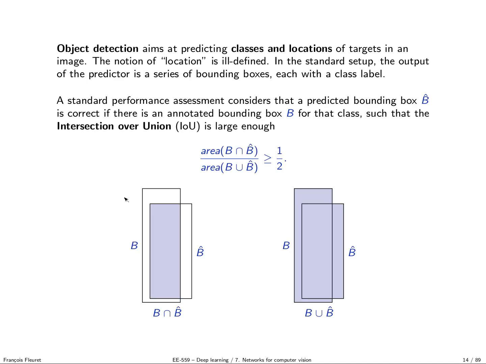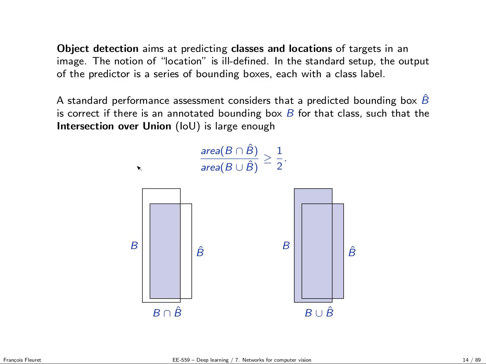So this is for classification. For object detection, it's a bit more complicated. In the object detection problem, the task consists of, you are given an image where the ground truth consists of rectangles, or it can be the other way around, depending on the type of ground truth. But in the canonical setup, you have a bunch of rectangles in the scene corresponding to bounding boxes around targets. And your goal, given the image, is to predict a bunch of rectangles, each of them with a class, and to see how well you have hit the target.